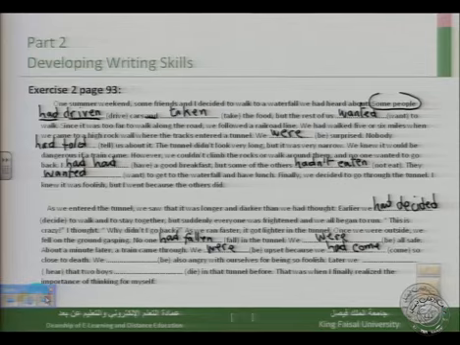We, verb be, also angry with ourselves for being so foolish. So here, he also continues the narration. So we say we were. We were also angry. We were also angry with ourselves for being so foolish.